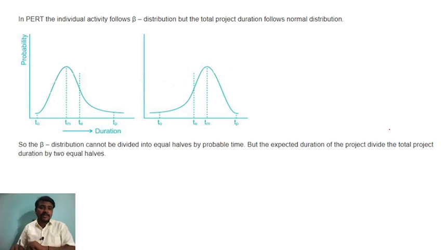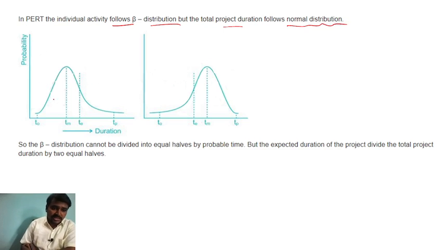Now they are asking, in PERT the individual activity follows the beta distribution, but the total project duration follows the normal distribution curve. You can see the sketch. This is the curve, and this is the duration on the x-axis and the probability on the y-axis, and this is the duration, right? T0, TM, TP we will discuss in the upcoming questions.